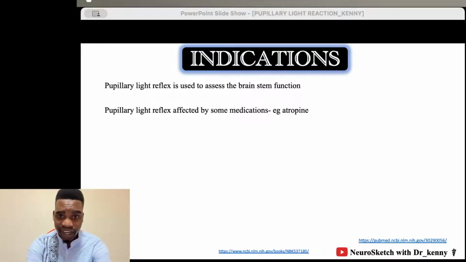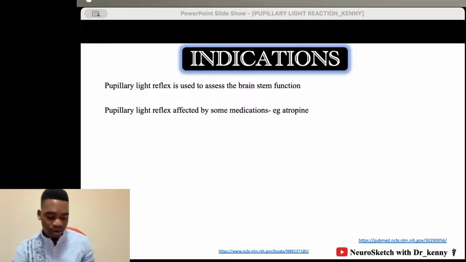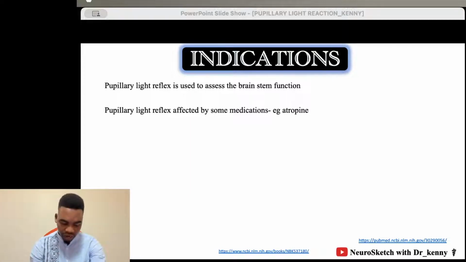So if we don't have a functioning pupillary reaction, we can have pathology all the way through the pathway to the center. But if we have bilateral pathology now, we say a sudden onset of bilateral loss of pupillary reaction.